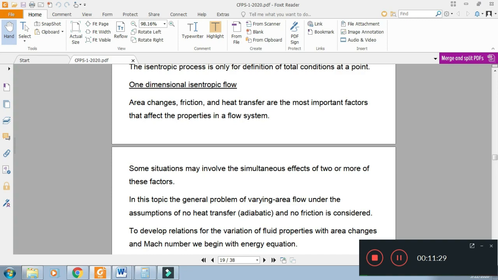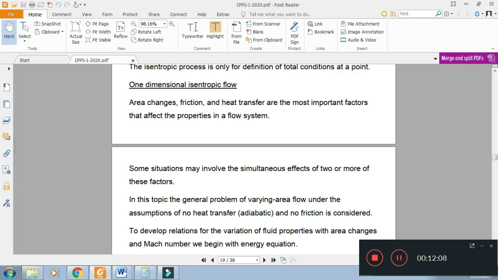Okay, then we start the topic of one-dimensional isentropic flow. One-dimensional means that the properties will change in only one direction, for example the x direction, and the velocity changes in the y direction and the z direction are neglected. Isentropic flow means entropy remains constant. For the entropy to remain constant, the frictional effects are neglected and the heat transfer effects are neglected.